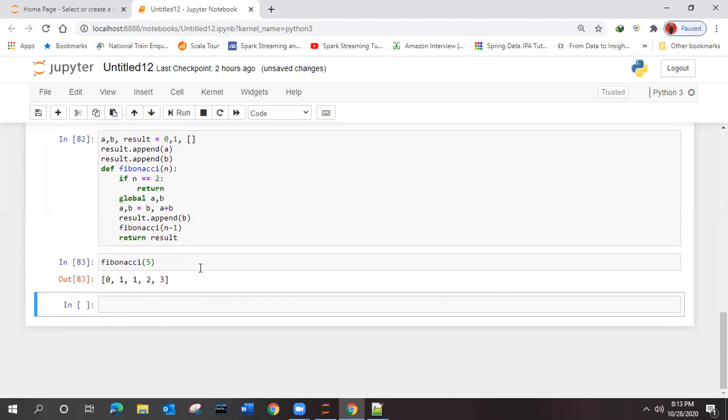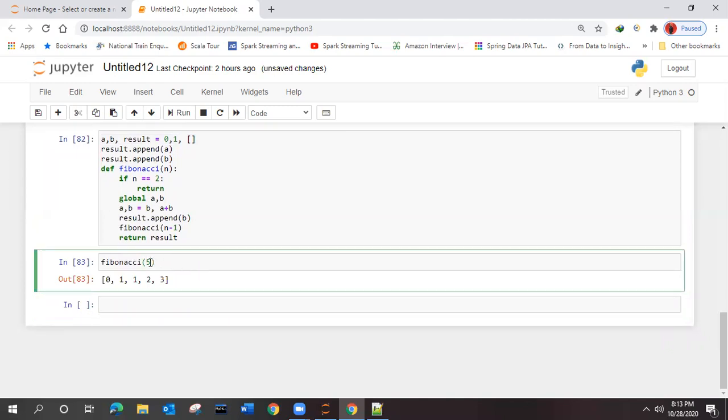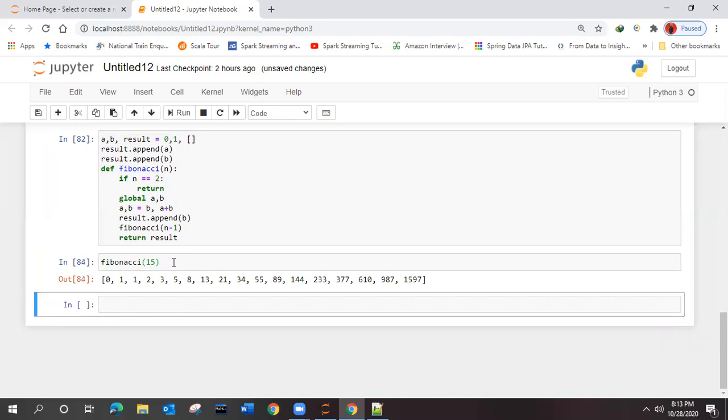What did you get? See, it changes some more, right? We are able to generate it, correct?